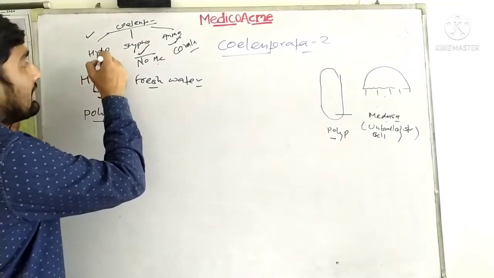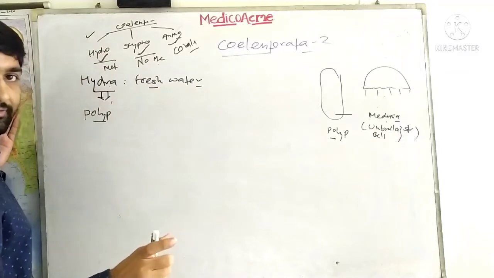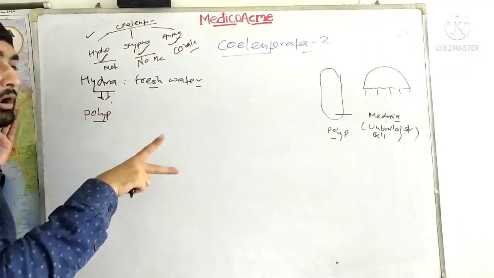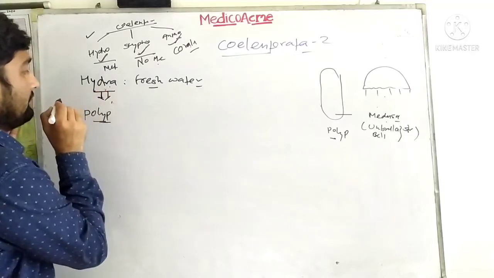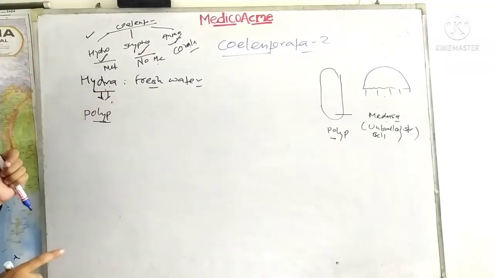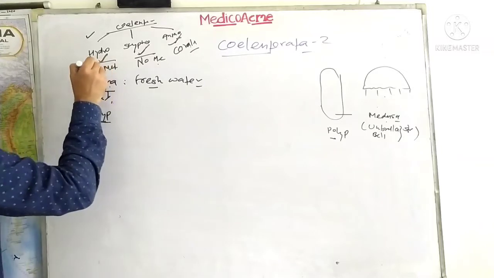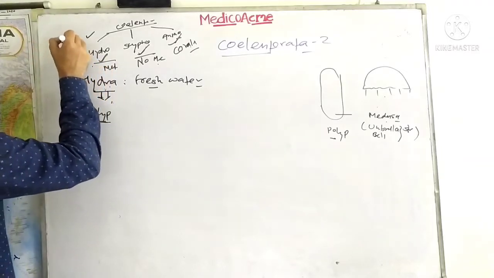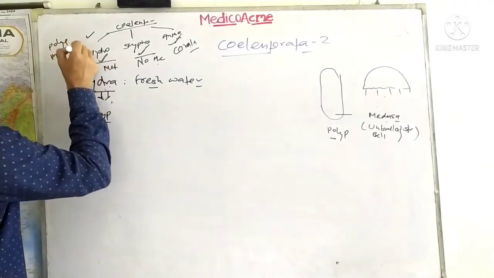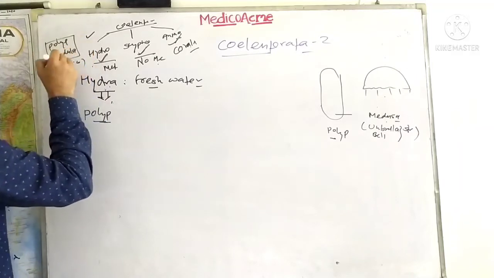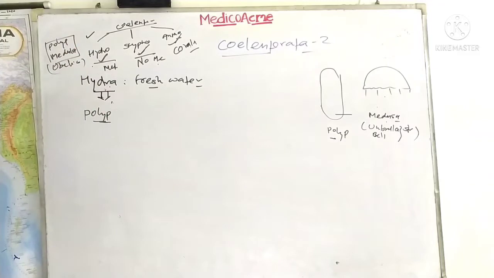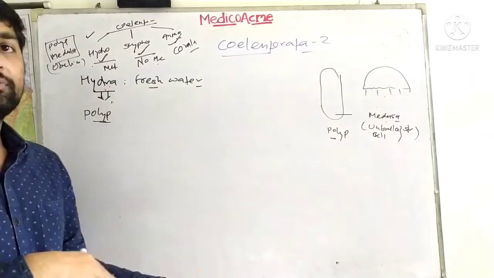You all have studied that Hydrozoa has polyp structure, or polyp and medusa both. Hydra has the polyp structure. The advancement is that if the same animal has polyp and medusa structure, as is the case with Obelia, then they will show alternation of generation.